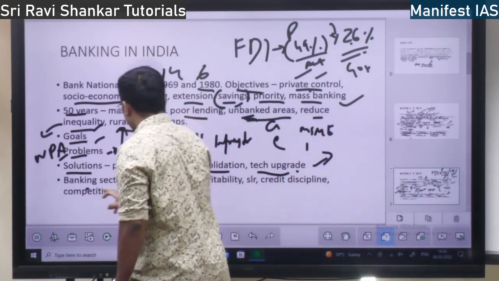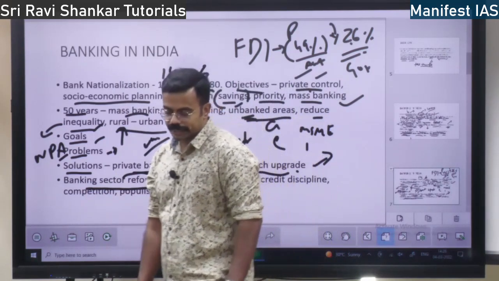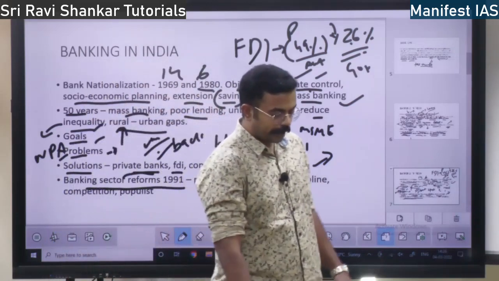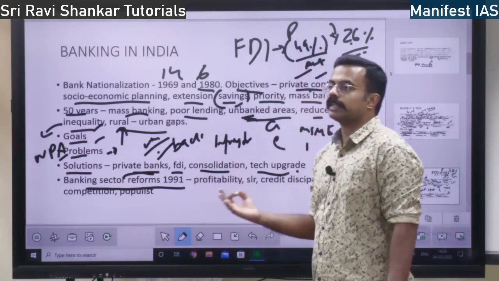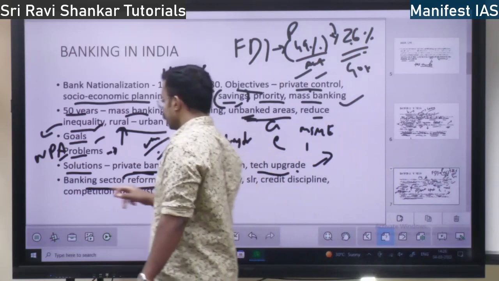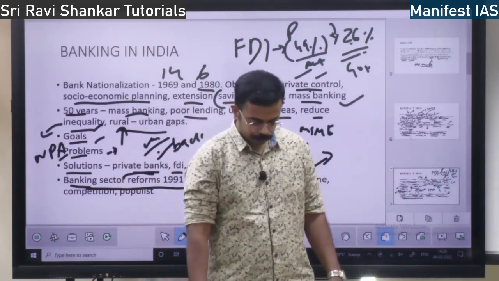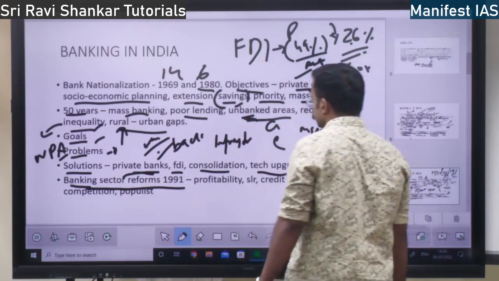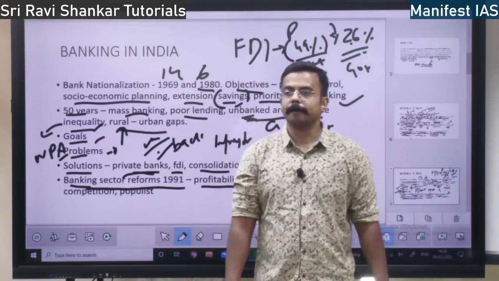Next you have banking sector reforms of 1991. What is the year 1991? LPG, post liberalization. What are the reforms that have taken place in the banking sector post 1991? One is profitability.